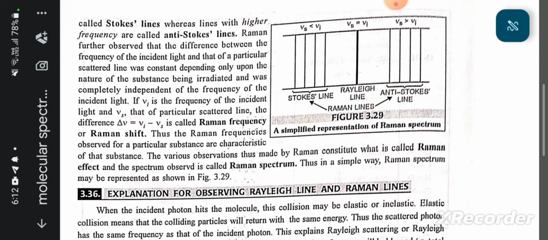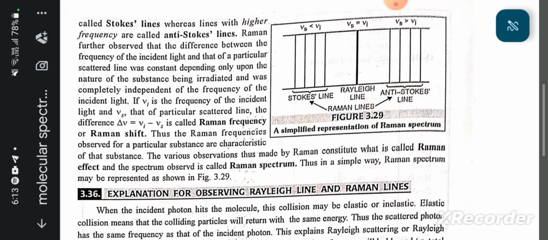Raman further observed that the difference between the frequency of incident light and that of a particular scattered light was constant, depending only upon the nature of the substance being irradiated and was completely independent of the frequency of the incident light. If mu I is the frequency of incident light and mu s that of a particular scattered light, the difference delta mu equals mu I minus mu s is called Raman frequency or Raman shift. Thus, the Raman frequencies observed for a particular substance are characteristic of that substance.